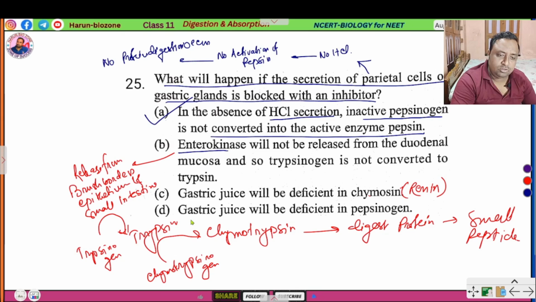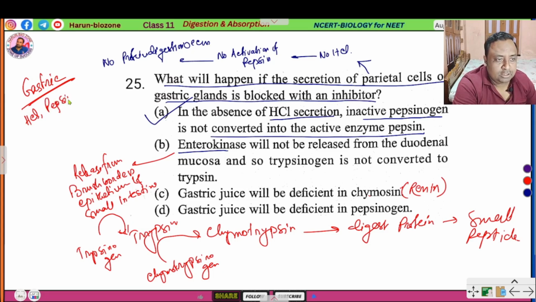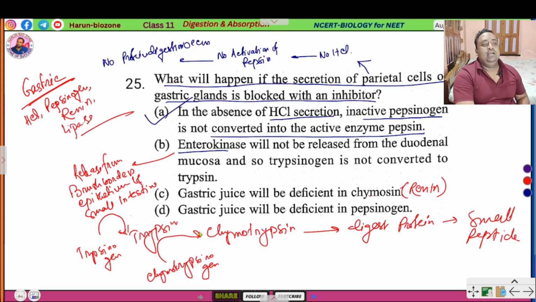No. Gastric juice means the juice from the stomach. Here hydrochloric acid is present, pepsinogen is present, renin is present, and a small amount of lipase is present. Clear? These are the components of gastric juice. So here the correct option is A.